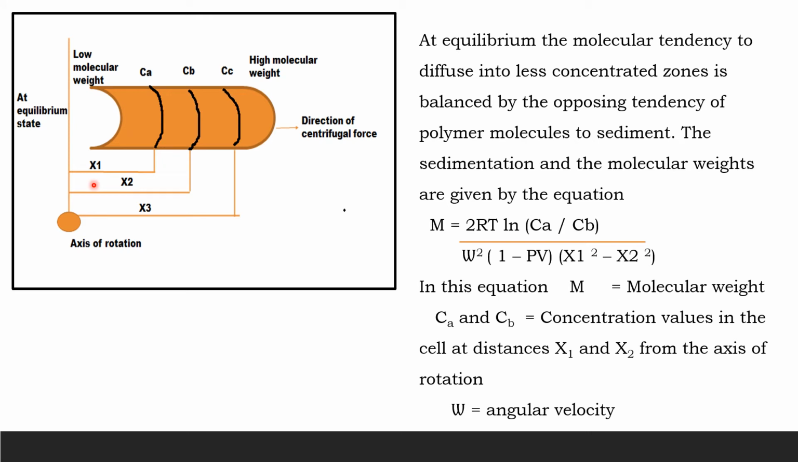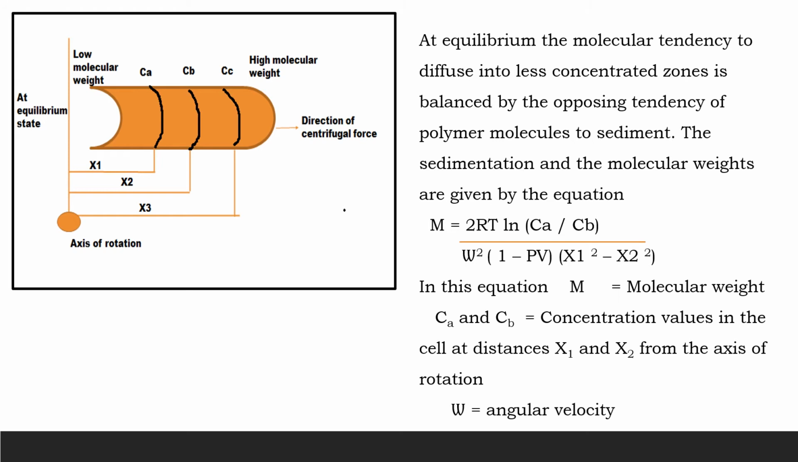First the lower molecular weight settles down, and at the last the higher molecular weight settles down. Here, this is the axis of rotation, and this is the direction of the centrifugal force. When you rotate it, the lower molecular weight will try to settle down first, and then the higher molecular weight at the bottom. At equilibrium, the molecular tendency to diffuse from the more concentrated zone is balanced by the opposing tendency of polymer molecules to sediment. The sedimentation and the molecular weights are given by the equation below.